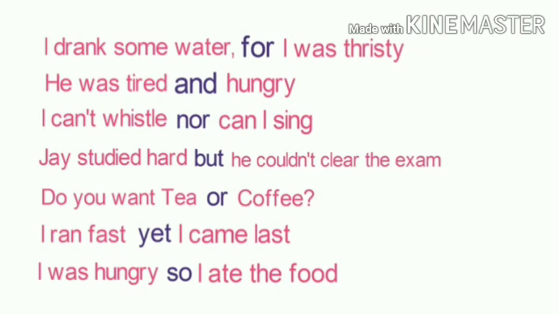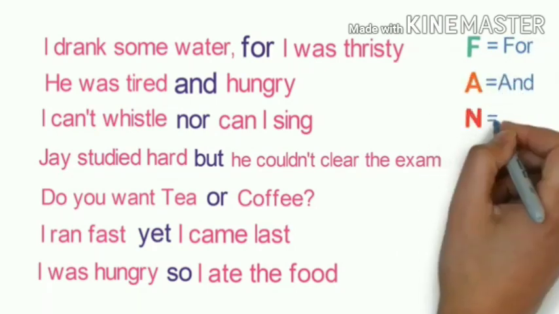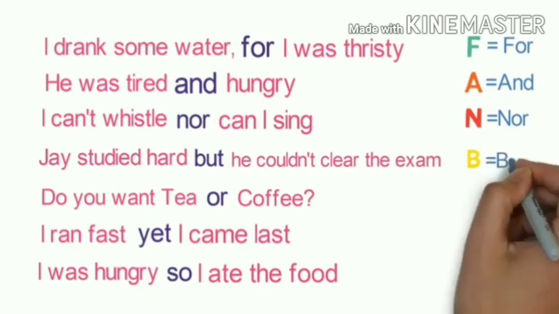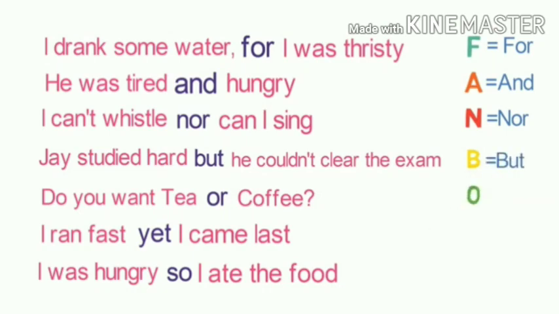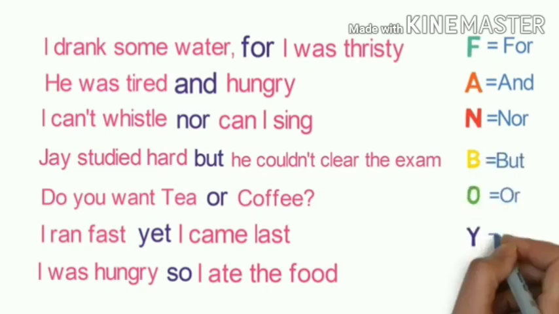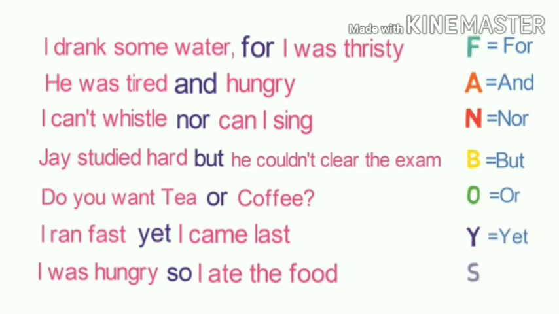We can take the first letter of each of the conjunctions. F for for, A for and, N for nor, B for but, O for or, Y for yet, and S for so.